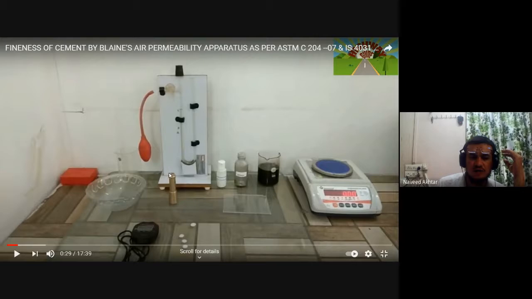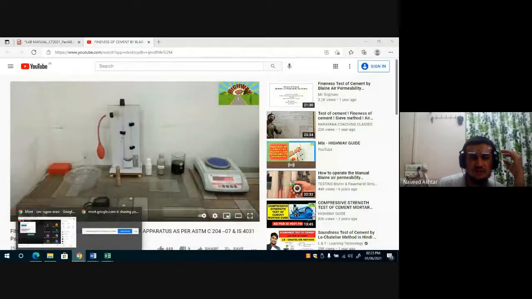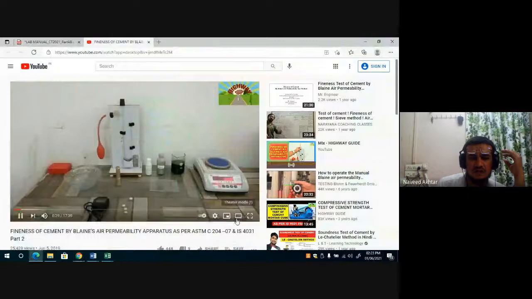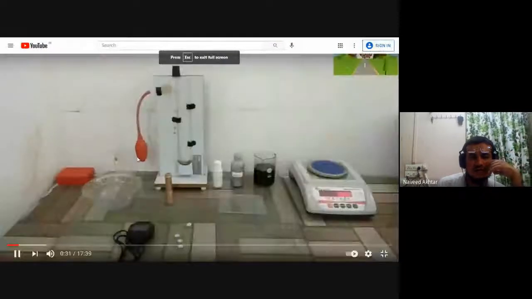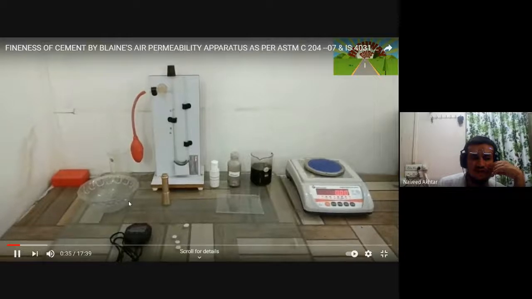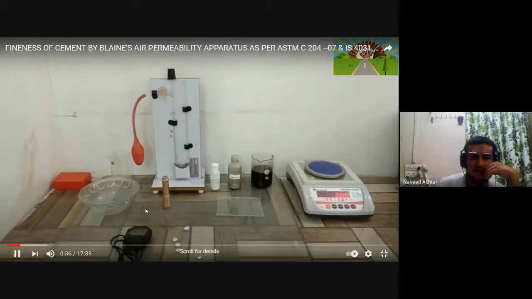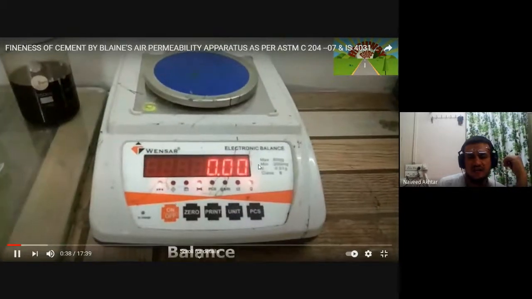My arrow is visible to you as you can see this. Okay, so this is the cell, and this is the ball we need, and this black color with wire, you can know this is the stopwatch, and some filters are required.